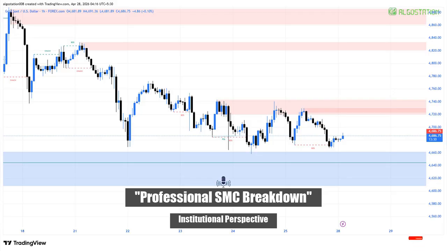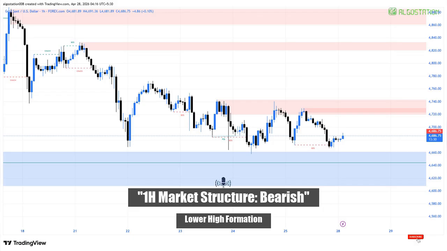In this breakdown, we'll analyze gold using pure price action, liquidity theory, and institutional smart money concepts, exactly how professional traders read the market behind the scenes. On the 1-hour time frame, gold clearly shows a bearish market structure. We see consistent lower highs, forming a signature of institutional distribution pressure.